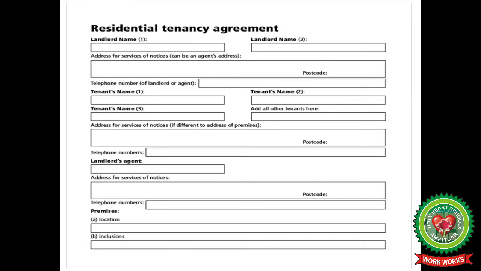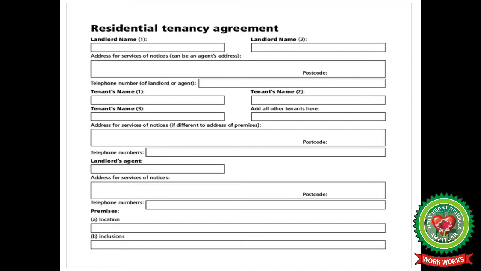Now, here is a format of a residential tenancy agreement. Tenancy means kiraya. Here, the landlord's name, address and telephone number are entered, then tenant number 1, 2, 3. Suppose there is a building and upon the building it is written PG house, paying guest house. If there are 4 rooms, then 4 persons may be living there, or it is shared by another 4 also. Then the tenants would become 8 in number.